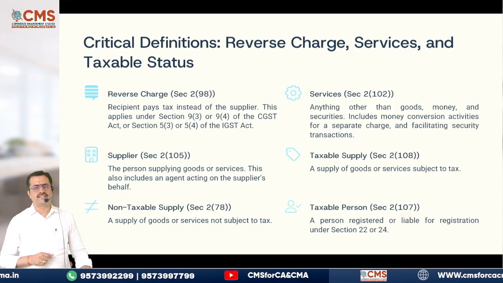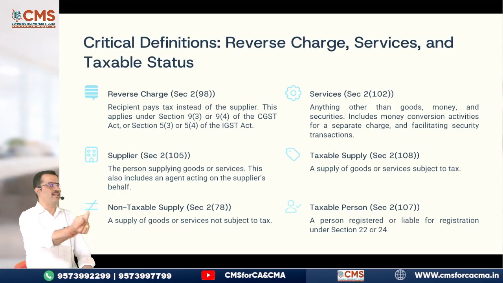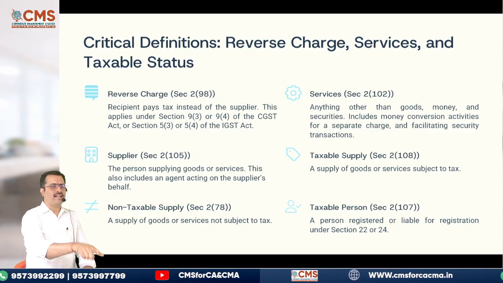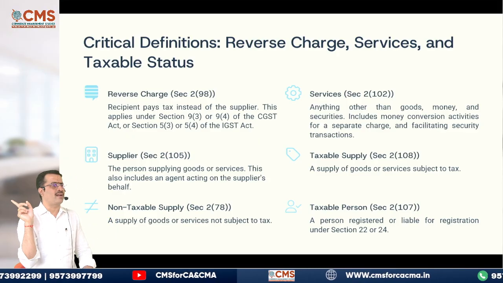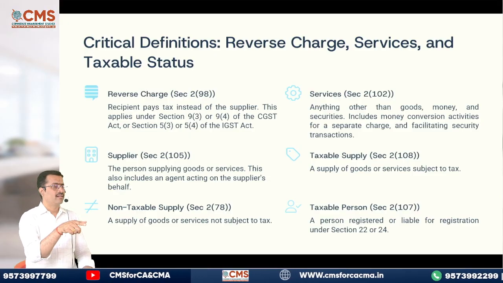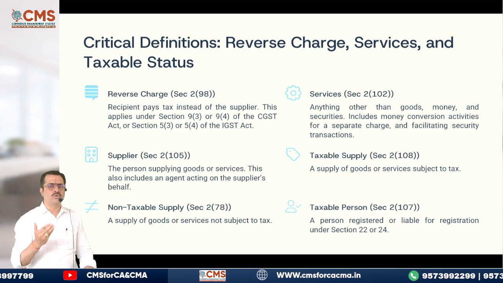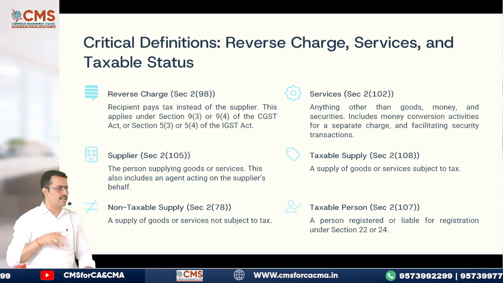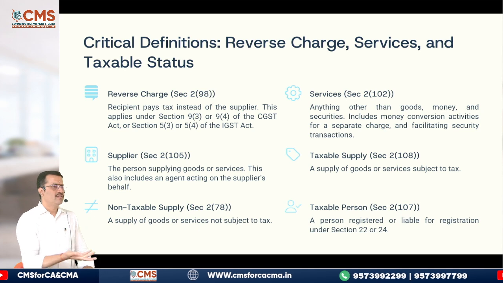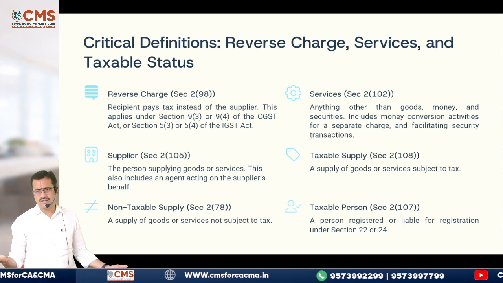Then some more points. First point in that is reverse charge. What do you mean by reverse charge? Bolo beta, jaldi. What happens in reverse charge? The recipient will pay the tax instead of the tax being collected by the supplier. Very good. Next, who is the supplier then? The person who supplies goods or services or both in the course or furtherance of business is called supplier. Very good. Then what is a non-taxable supply? Supply which is not chargeable to tax is called non-taxable supply.